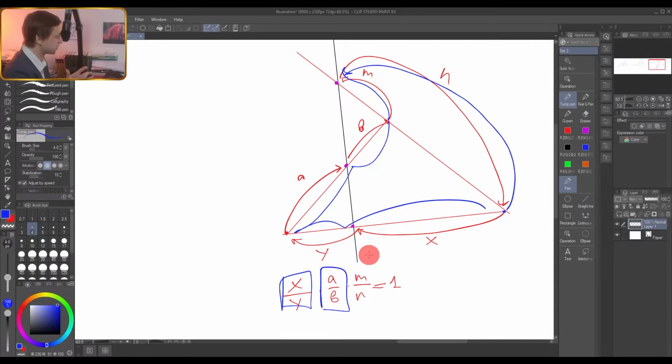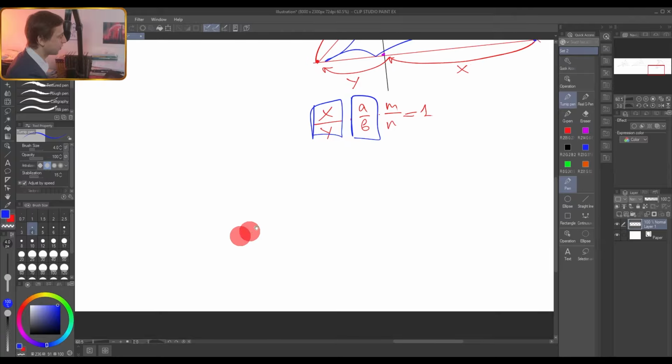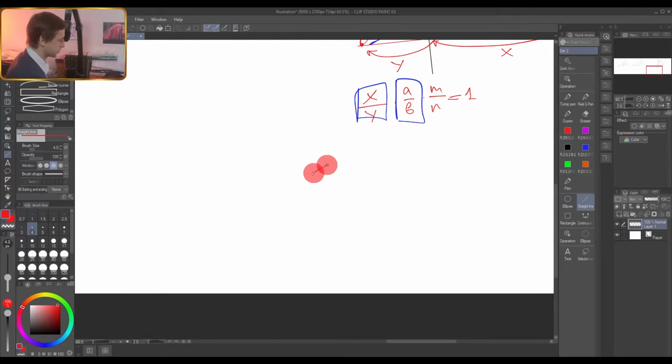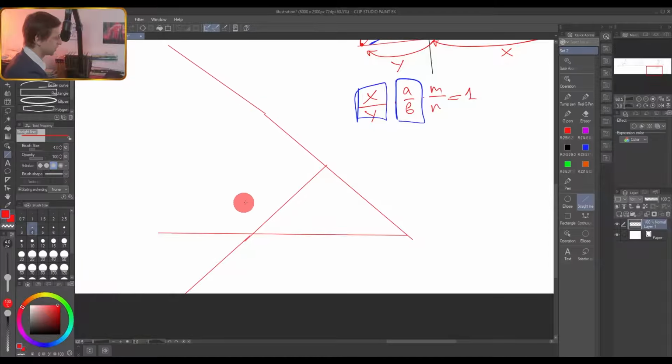And this theorem is so universal that it even works when the line intersects the extensions of the sides of your triangle. So you can imagine that it doesn't intersect the sides of your triangle, but only the extensions of your sides. So for example, let me extend the sides of my triangle. We don't need a perfect picture here, just like this. I extended the sides and some line intersects not these sides, but only the extensions.